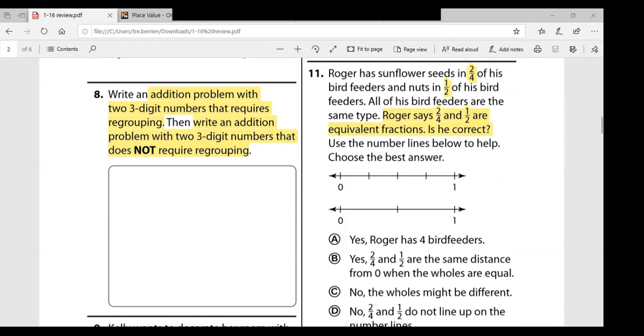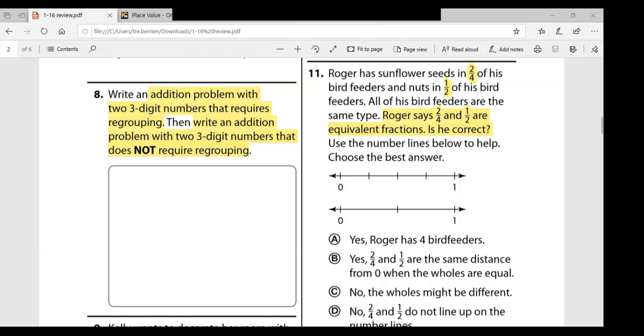If we take a look at the fractions we're given, 2/4 and 1/2, we know that one number line needs to be in halves and one number line needs to be in fourths. I know you can't really see what I'm talking about because my mouse isn't showing it. If you take a look, that first number line is going in fourths. So we have 0, and then 1, 2, 3, 4. We have 4 parts going up to the whole. So that one is definitely in fourths.